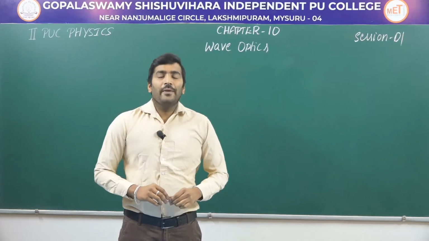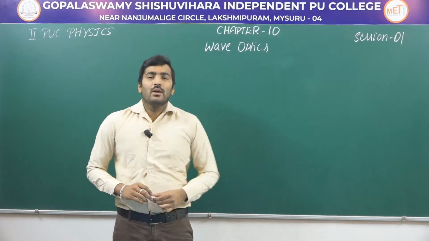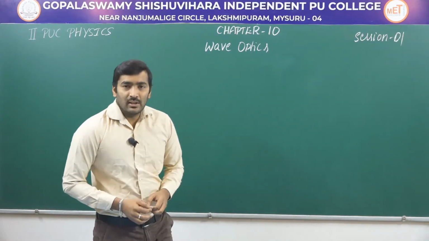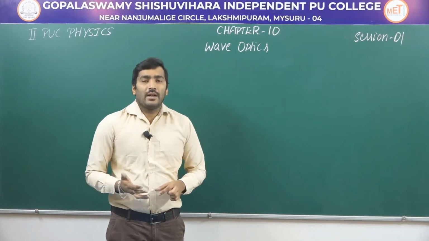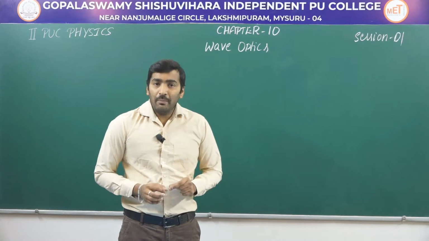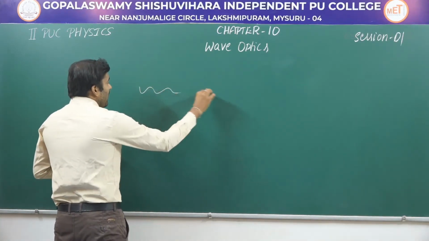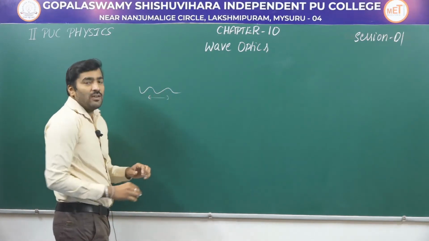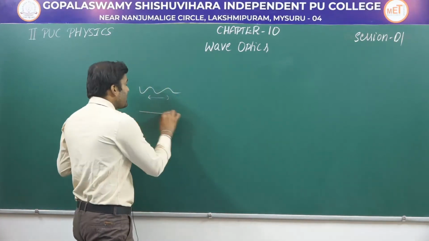Hello everyone, I welcome you all for the first session of the new chapter, Wave Optics. In our previous chapter, that is in ray optics, we considered light as traveling in a straight line path, which is called a ray of light. We also made the point that if you consider light as a wave, the wavelength of the light wave is so small that it can almost travel in a straight line.